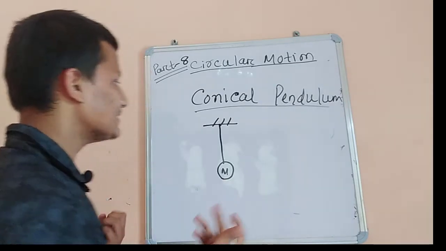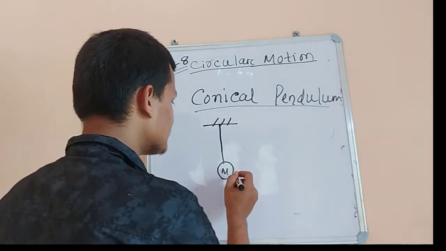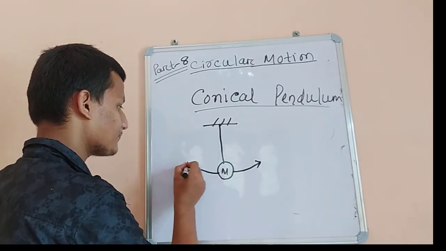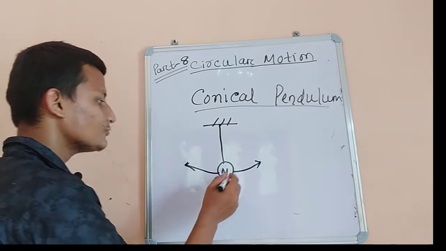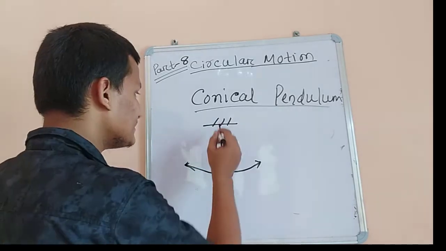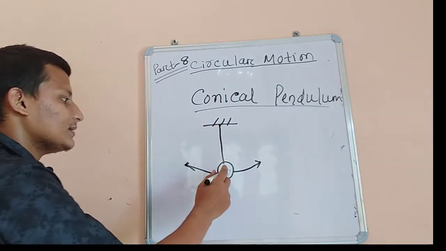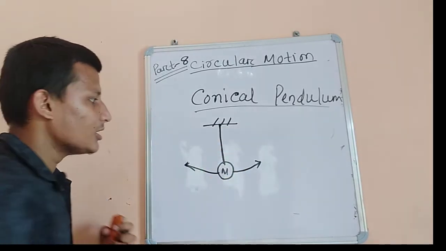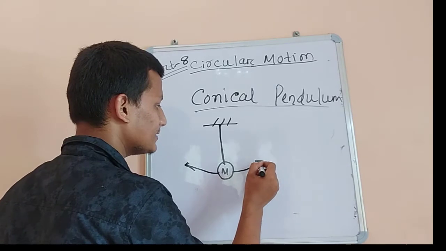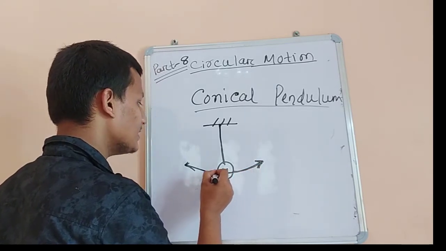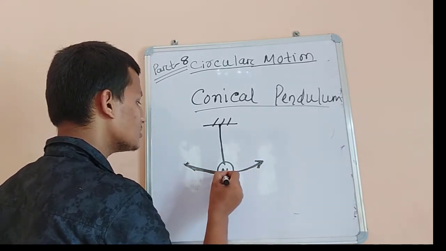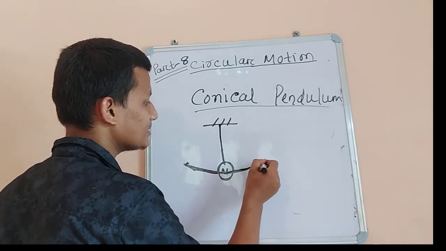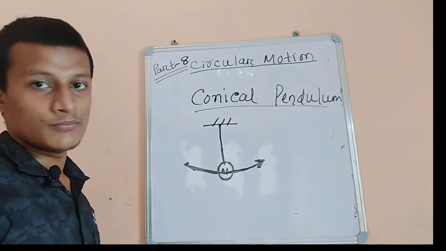If it moves in to and fro motion, it goes here, comes to its equilibrium position, then goes here and reaches its equilibrium position again. So this is a simple pendulum.